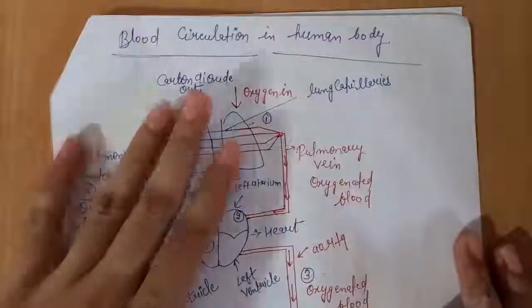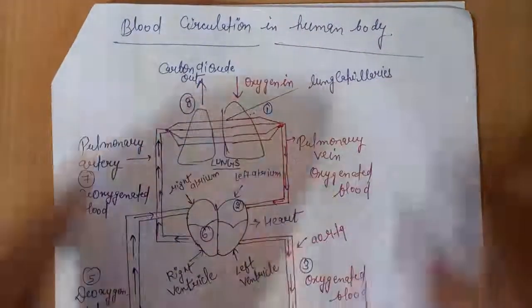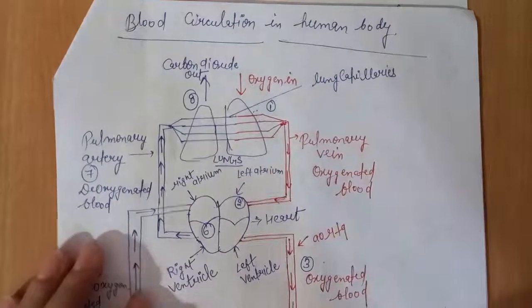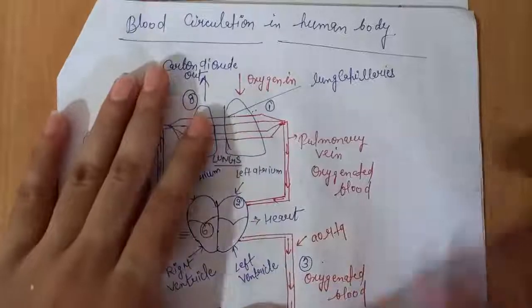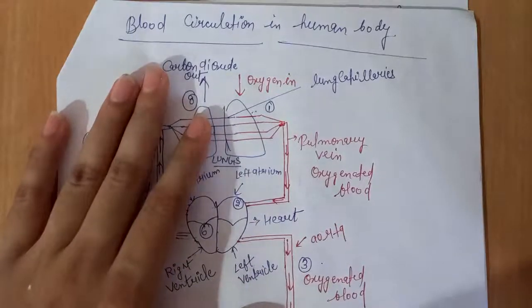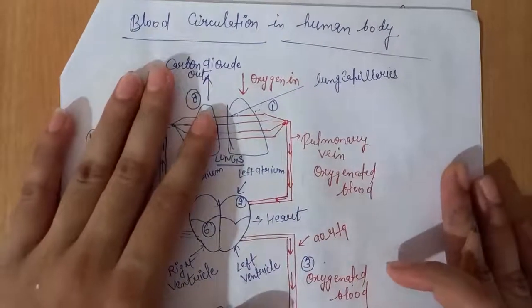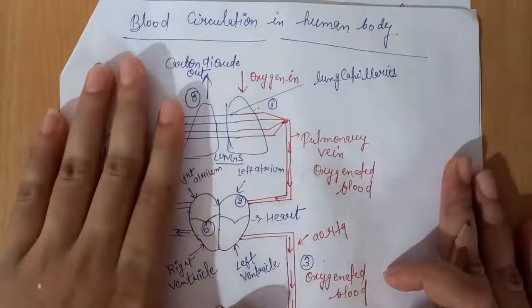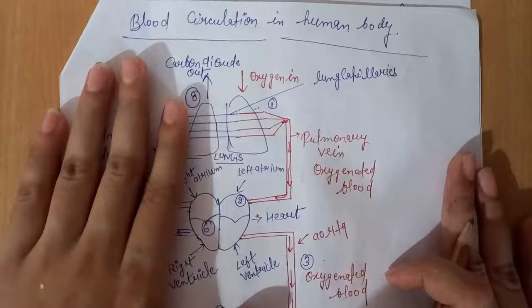And students, about blood circulation in the human body, I have told you by taking this diagram, and the theory of blood circulation is in your book, and you can read it from your book. I have told you about the whole mechanism of blood circulation. I hope you have understood this whole topic very well. Thank you.